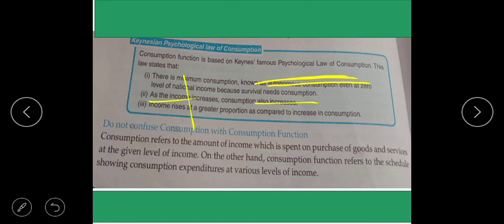Now the points we will discuss. The first point, children, is the minimum consumption, autonomous consumption. Autonomous consumption means consumption at the zero level of income, when survival needs determine consumption.